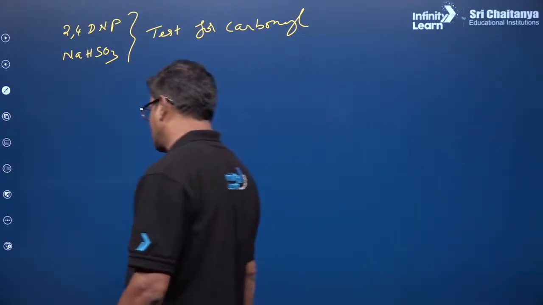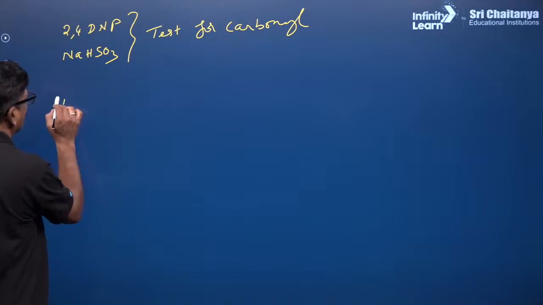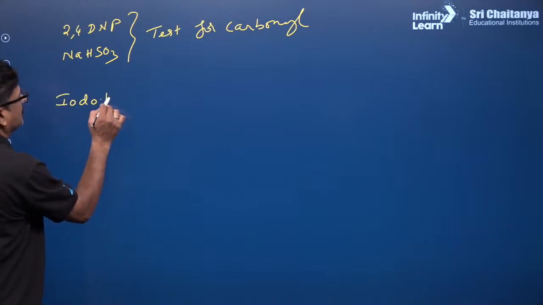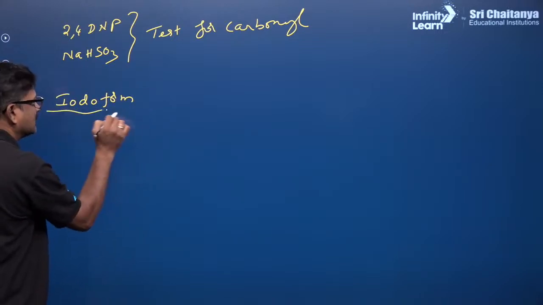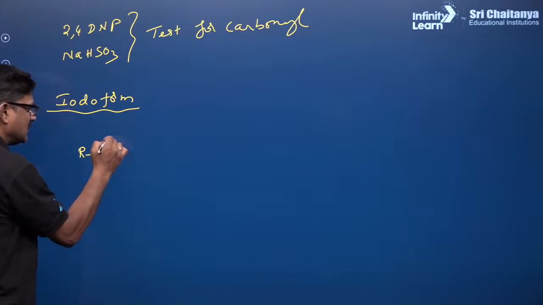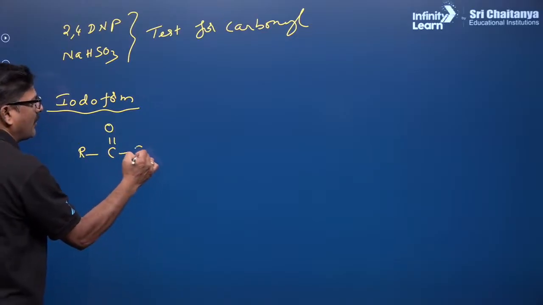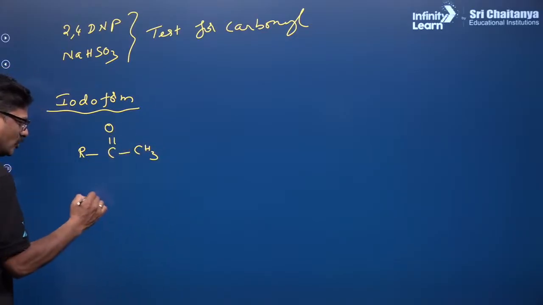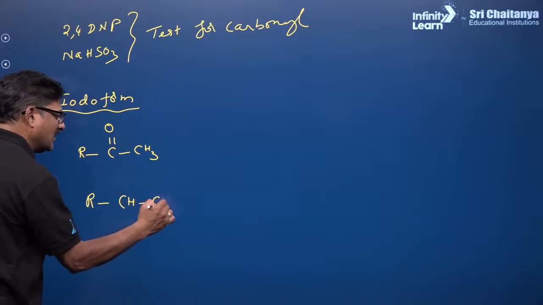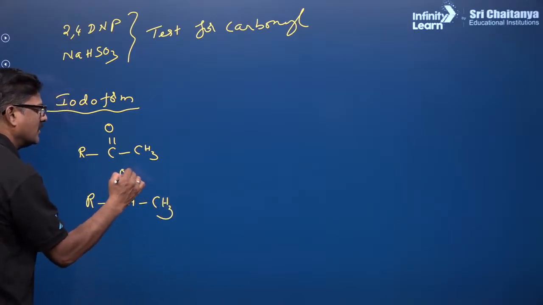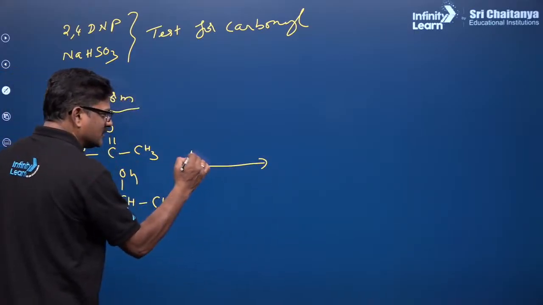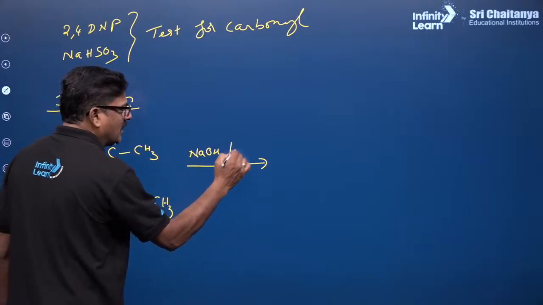Okay, and also you can see iodoform test or haloform test. When you see secondary methyl ketone or secondary methyl alcohols, okay, it is going to react with sodium hydroxide and I2.